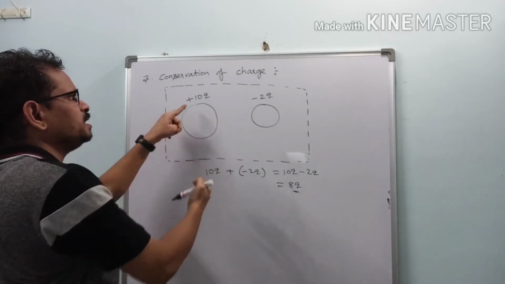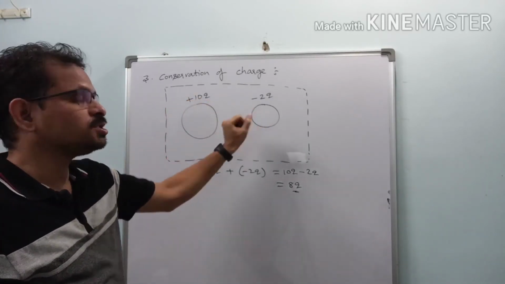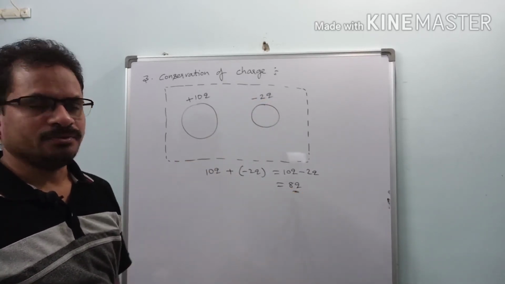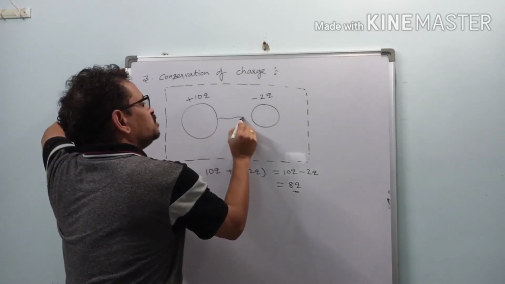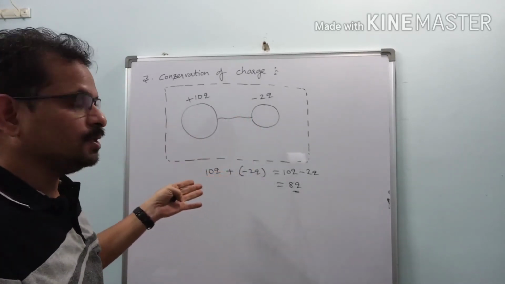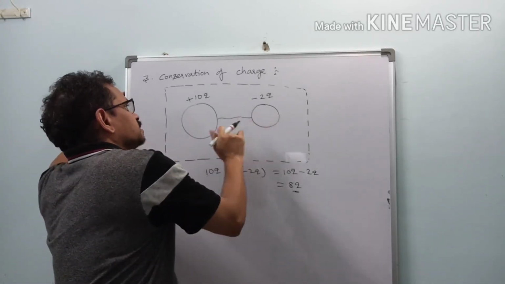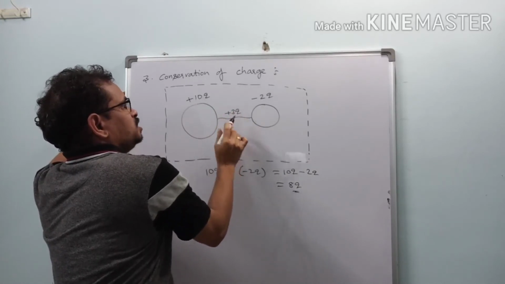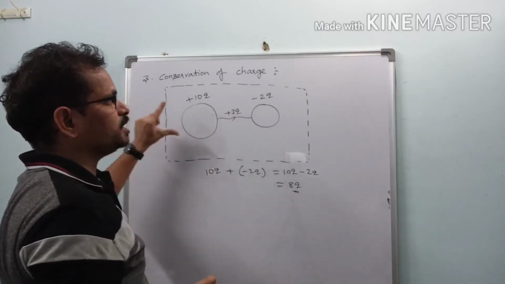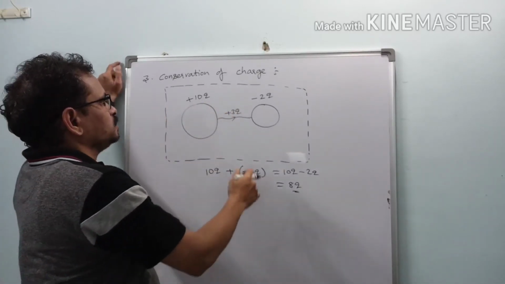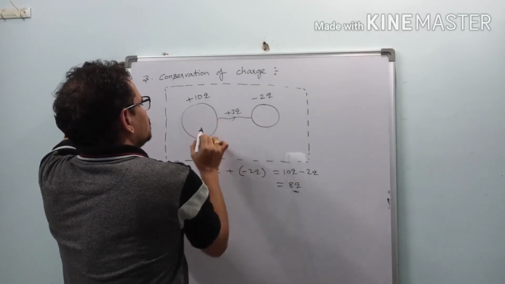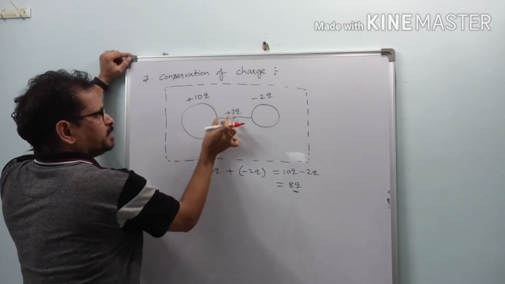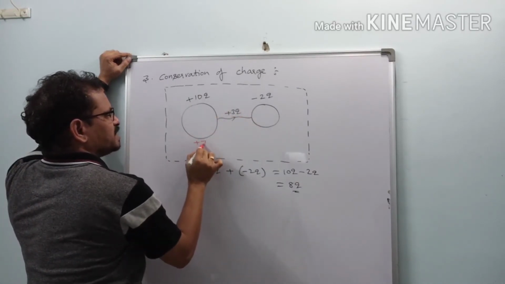So what is the charge on this body? A positive charge of 10q. What is the charge on this body? A negative charge of 2q. So what is the total charge? Positive charge, it is 8q. Now let us attach these spheres by means of some wire. Then what happens? Let us suppose plus 3q charge passes from the large sphere to the small sphere. Now what will be the charge after the passage? As it loses plus 3q, the remaining charge is plus 7q.